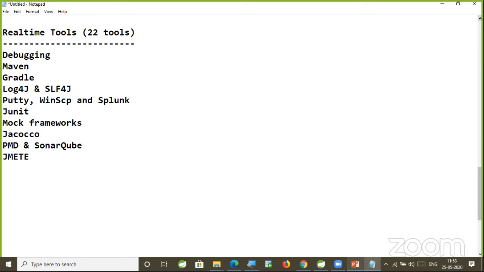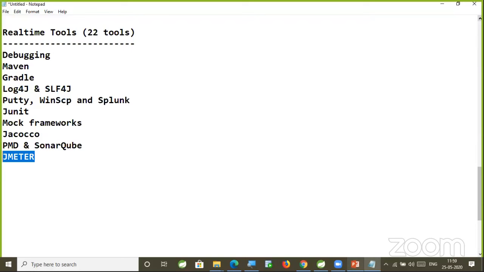Next, I will be explaining a tool called JMeter, which is used to do performance testing of a project. A simple example: you developed one application and deployed it on a server. If 100 users access your application at a time, how much time is it taking to respond to 100 requests? That will be identified by using JMeter. If 1 lakh people access your application at a time, how much time is the server taking to respond? Such measurements and statistics of our project we can identify by using JMeter.